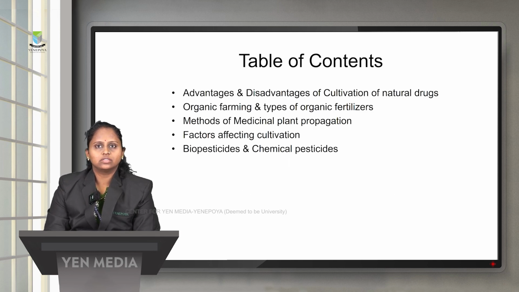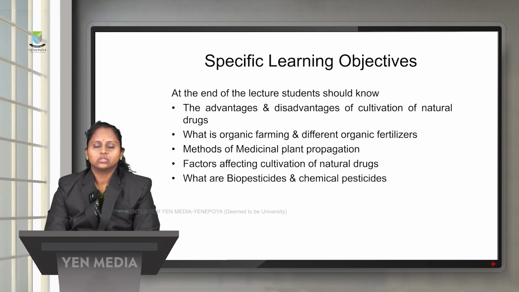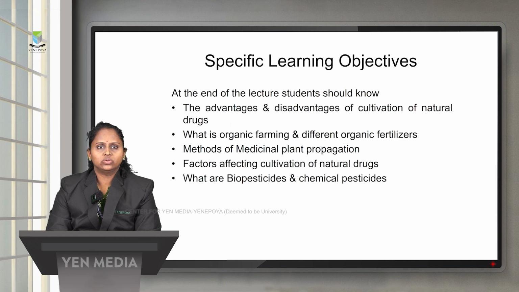So the table of contents goes like advantages and disadvantages of cultivation of natural drugs, organic farming and types of organic fertilizers, methods of medicinal plant propagation, factors that will affect the cultivation, and we will also discuss biopesticides and chemical pesticides. So the specific learning objectives: at the end of the lecture, students should know the advantages